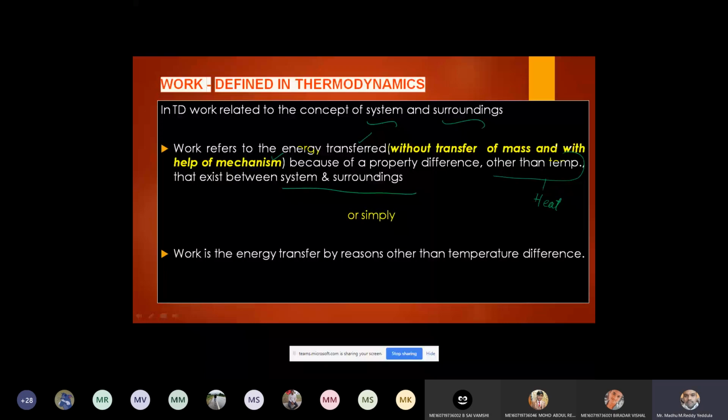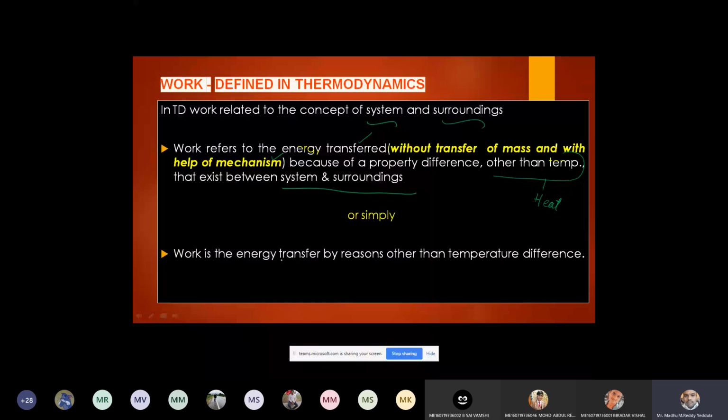So this is energy transferred without the transfer of mass and with the help of a mechanism, if any mechanism is involved. Because of the property difference that exists between the system and surrounding, that is called work in case of thermodynamics. So it is the energy transferred because of a property difference. That property should not be temperature, that exists between the system and surrounding, or simply we can define it as the energy transferred by reasons other than the temperature difference.